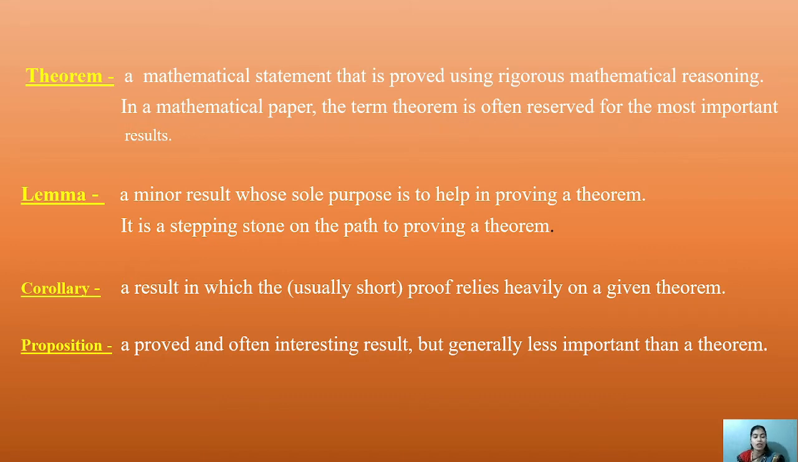After that, what is a proposition? A proposition is a proved and often interesting result, but generally less important than the theorem. It is related to the theorem, but the most important part is the theorem. This is called a proposition. Now we understand all four definitions: theorem, lemma, corollary and proposition.